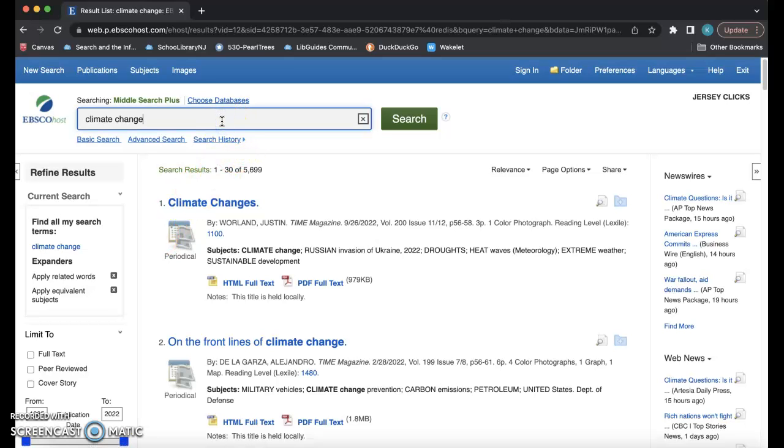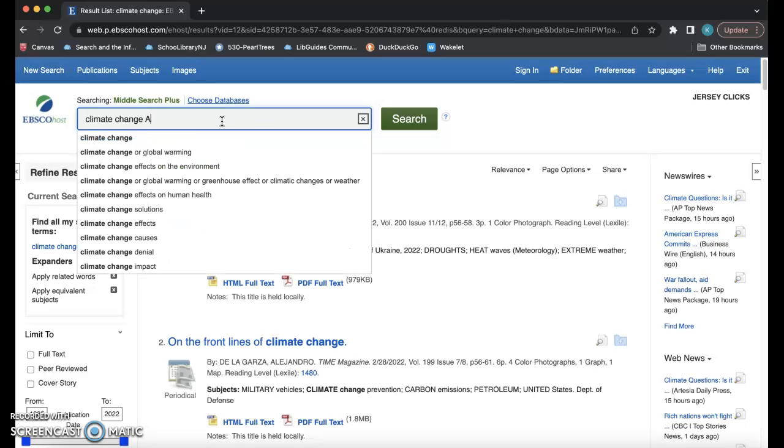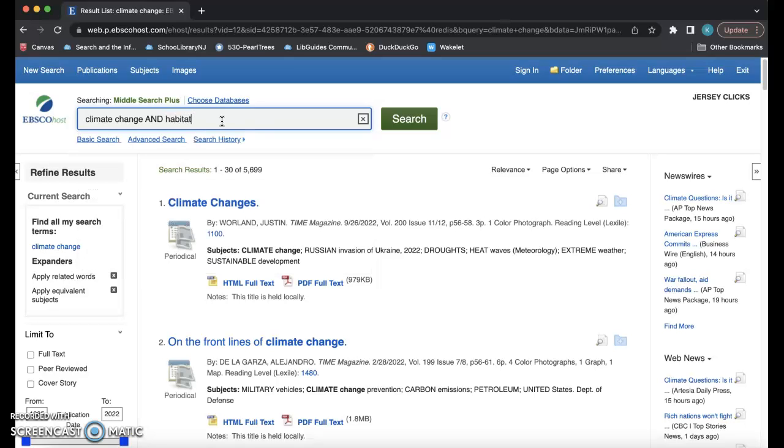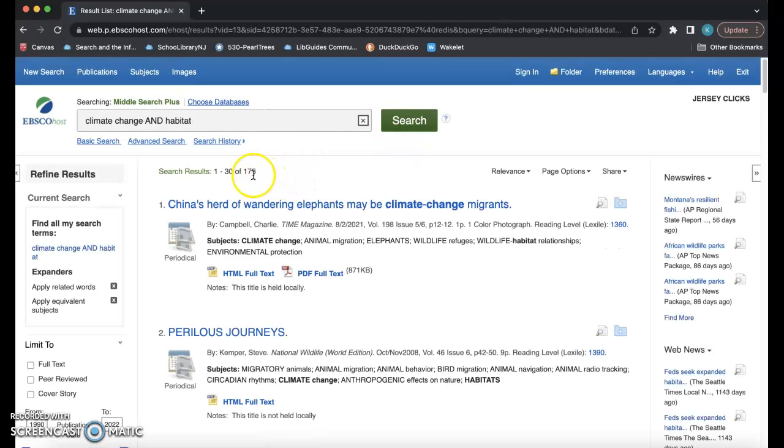I'm going to revise my search, and since we're looking for things that relate to climate change and habitat, I'm going to add the Boolean operator AND and the word habitat. Boolean operators like AND, OR, NOT are used in a search to combine or exclude keywords. They can help provide more focused results. Sure enough, when I click search, my number drops down to 175. This is a much easier number to look through and see what sources might pertain to our research.